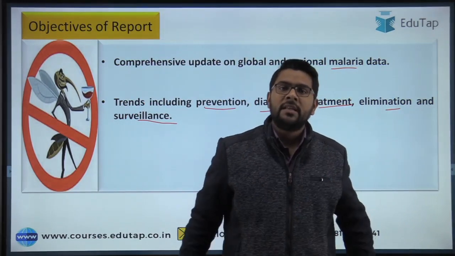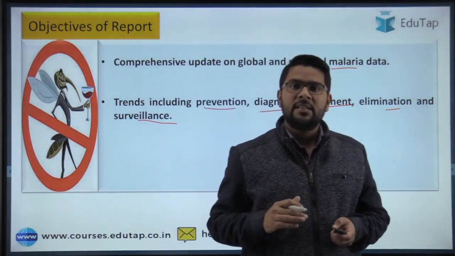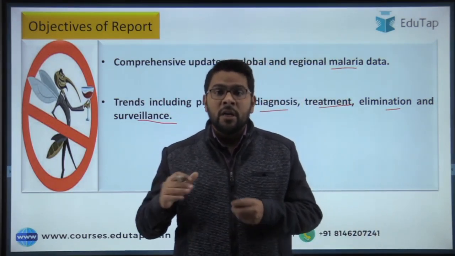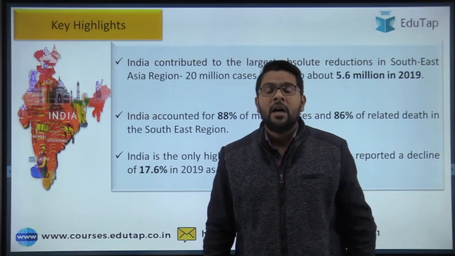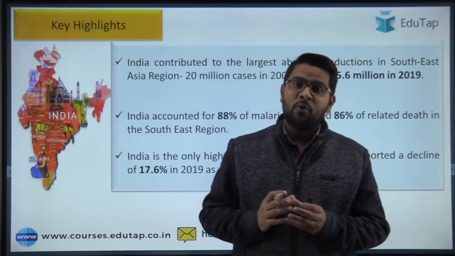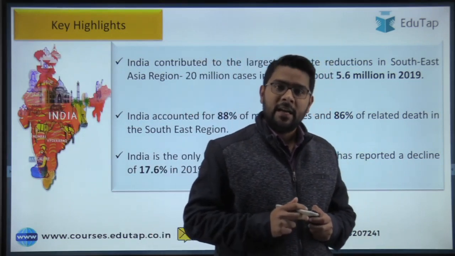So WHO is collecting the data across the globe and analyzing the current trend, how the disease is prevalent in different regions or globally. That is about the objective of the report. Now coming to the important part of this report, the key highlights. In the key highlights, first we will discuss the Indian scenario.